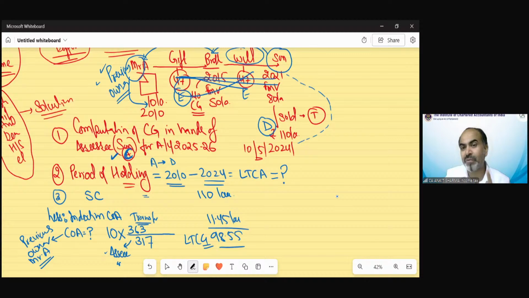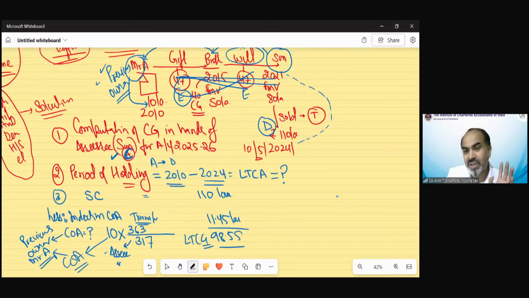When there was the period of holding concept, it was there. When there was cost of acquisition concept, then we took the cost of Mr. B. So we are taking period of holding as per Mr. B, and we are taking cost as per Mr. B. Then why are you taking index as per Mr. C and not as per Mr. A? Because this 10 lakh belongs to Mr. A's cost of acquisition. Then how can we take the index of Mr. C? Mr. C's index could not be used over here.